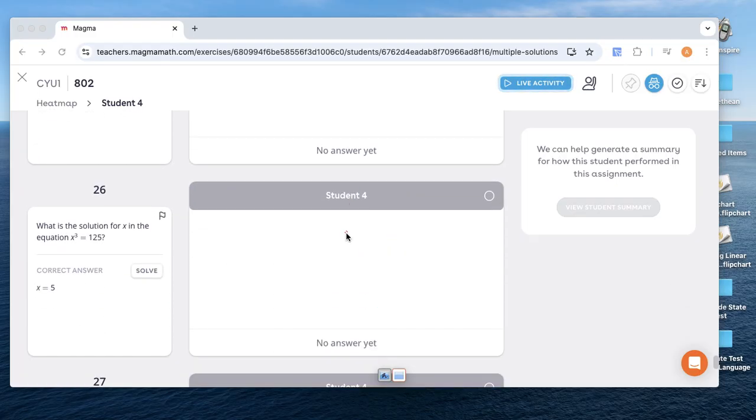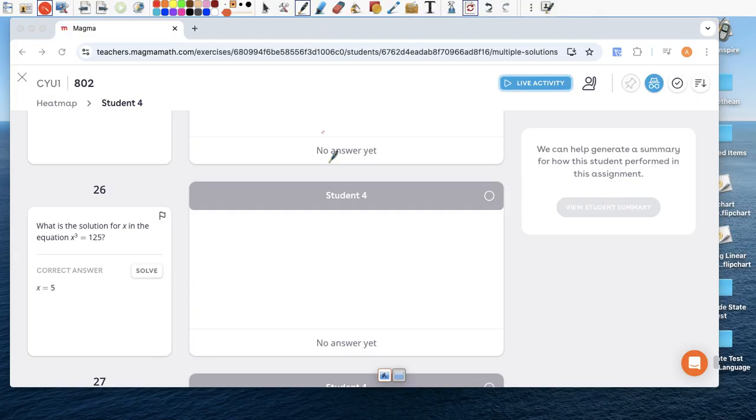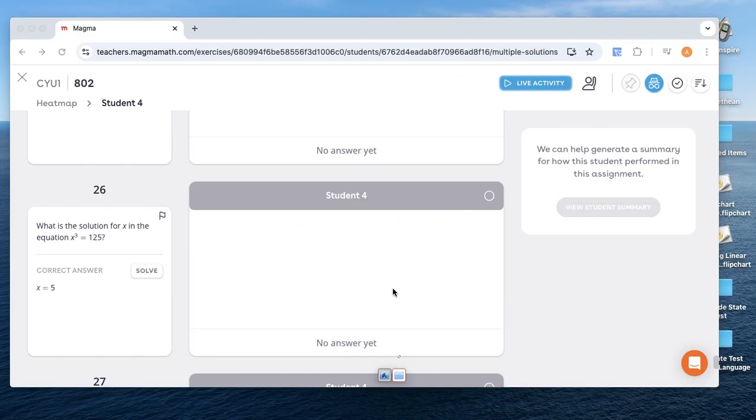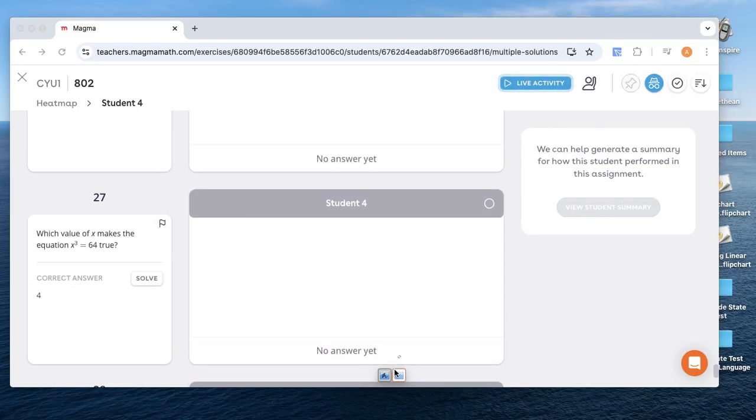X cubed equals 125. Remember what you have to do here. If you did have the calculator, how do we get this to look like this? We're going to take the cube root of that side and the cube root of the right side. We're looking for a number that multiplied by itself 3 times gives me 125. And that would be 5, because 5 times 5 times 5 is 125. So the answer to this is 5.